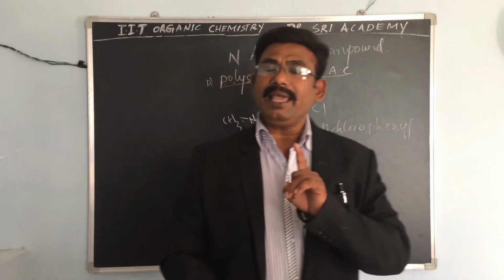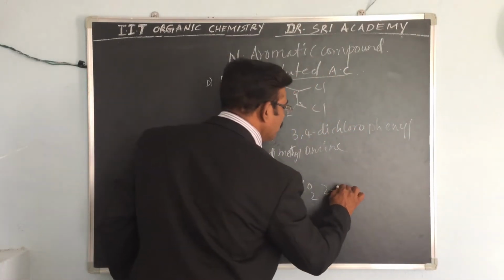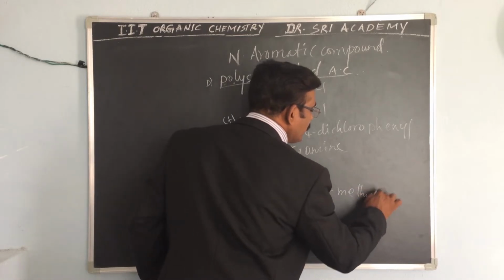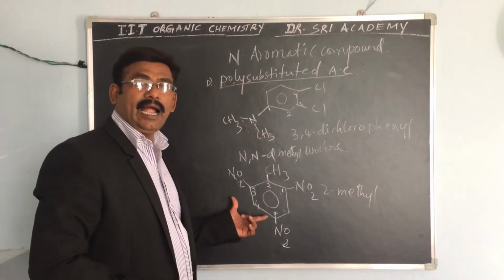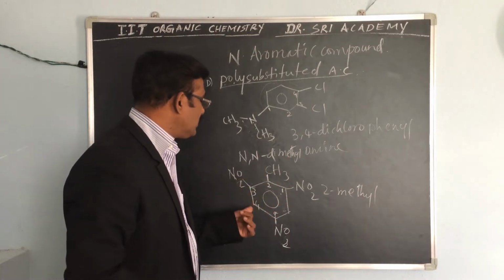So the name is 2-methyl. And how many nitro groups are there? There are 3, on positions 1, 3, 5.